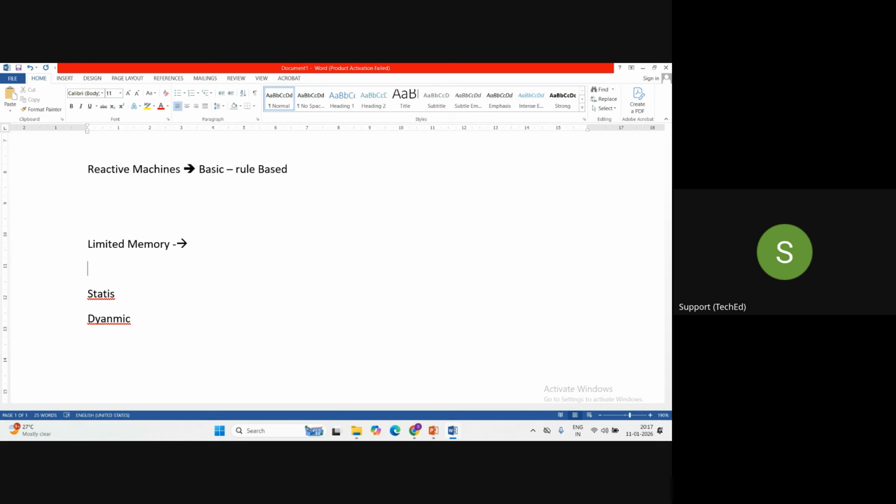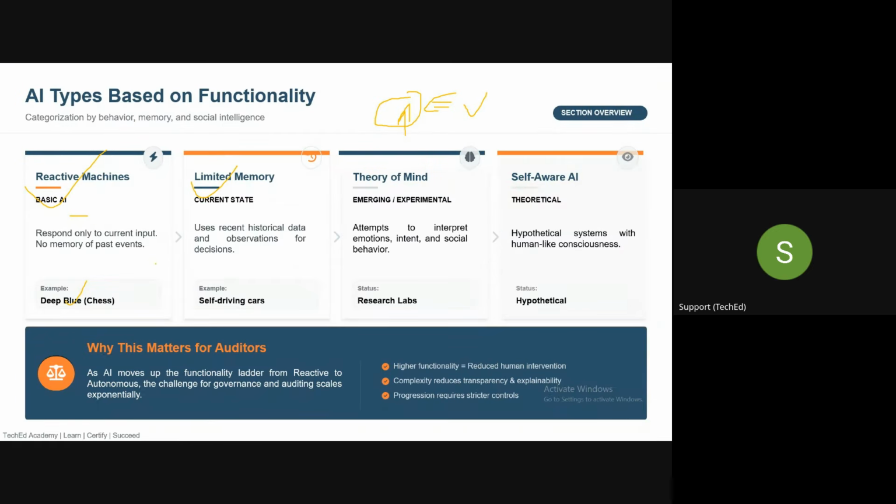Static memory will be remembering the data on which it is trained, and dynamic memory will remember the immediate context which you are using for the purpose of doing that task. So that is limited memory. It uses recent historical data and observation, and after using that it will take a decision.